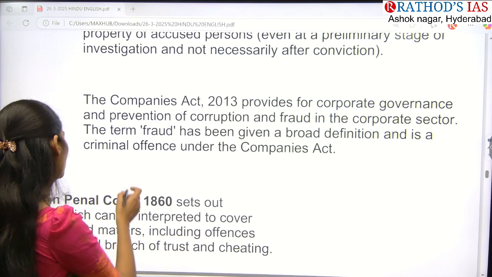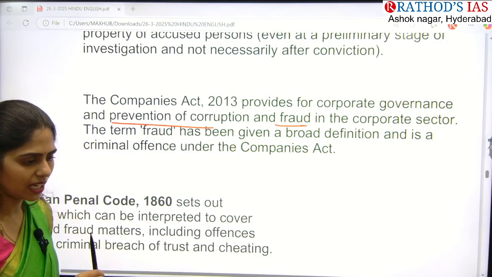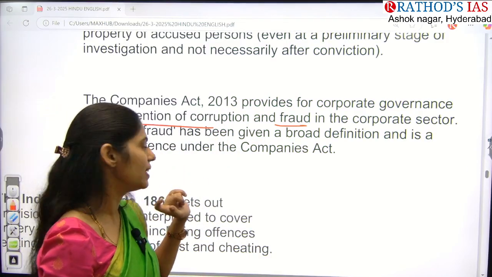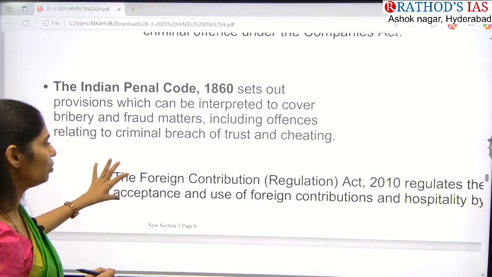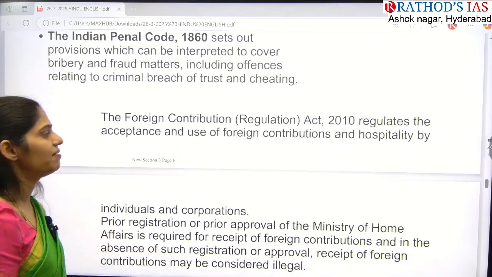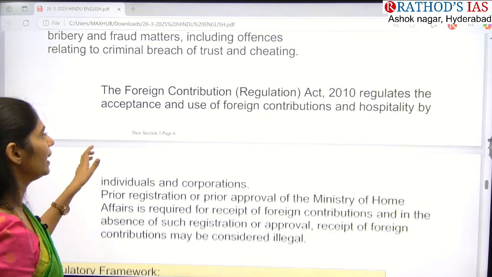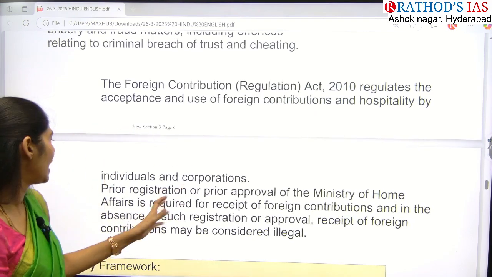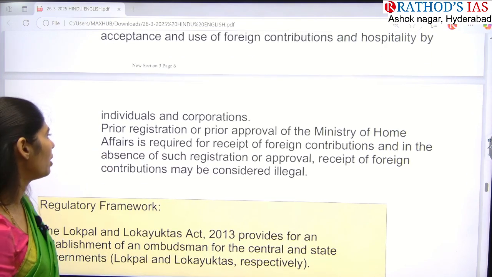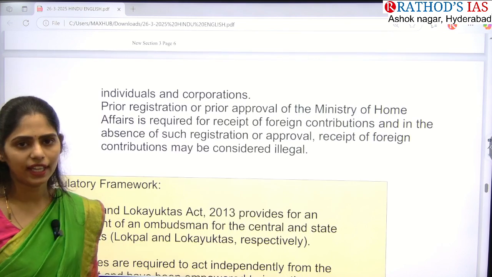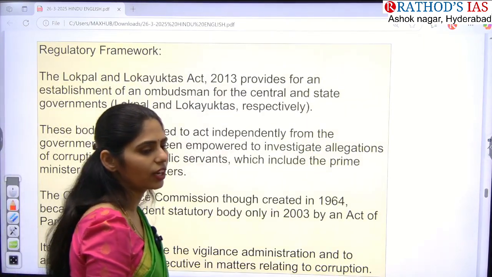It focuses on prevention of corruption and fraud in the corporate sector, especially in companies. We have the Companies Act. And we have the IPC, and this has been replaced, so see about the new one. And we have FCRA, the Foreign Contribution Regulation Act of 2010. It regulates foreign contributions received by individuals and corporations. So all these things are there in our country. Here, if you see the regulatory framework, we have certain organizations.